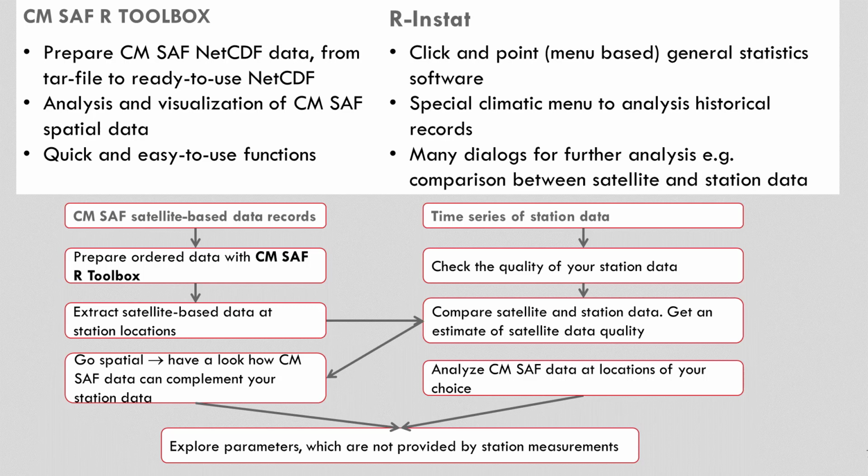R-Instat is still only a beta release, but it's already usable for the tasks shown here. Starting with station data, we can examine these in detail, and they can then be compared with satellite information from the same sites. The overall aim is for countries using both station and satellite-based measurements to be able to provide information to users for anywhere in their country, whether or not there's a station close by. Please take a moment to look in more detail at the roles and workflows of the CM-SAF R Toolbox and of R-Instat.